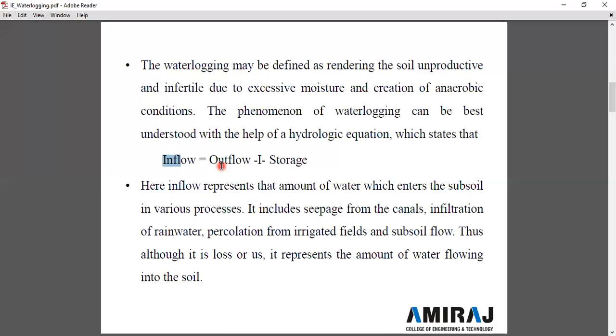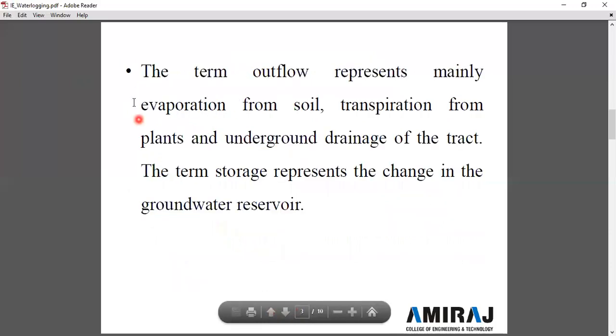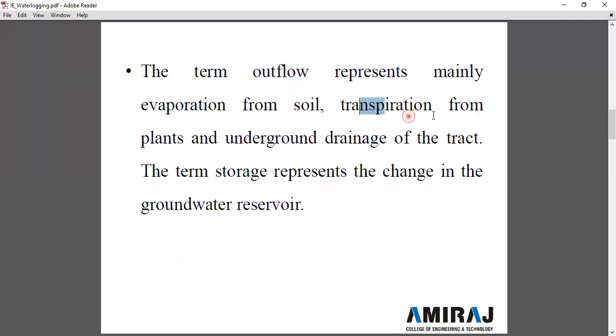Storage is the storage capacity of the field or soil, which already holds a small amount of water in its particles for the next crop season. So when the inflow is very high, the chances of waterlogging occur. The term storage represents the change in the groundwater reservoir.